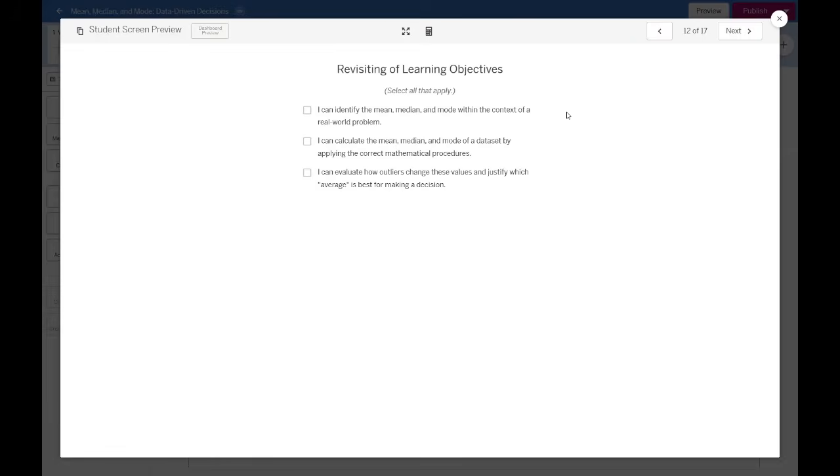If we're going to revisit the learning objectives that we have, can we identify the mean, median, and mode in the context of real-world examples? Or can you calculate the mean, median, and mode depending on the data set that we have, may it have an outlier or not? What could be the implication of that? And you can evaluate how outliers change these values and justify which average is best for making a decision.